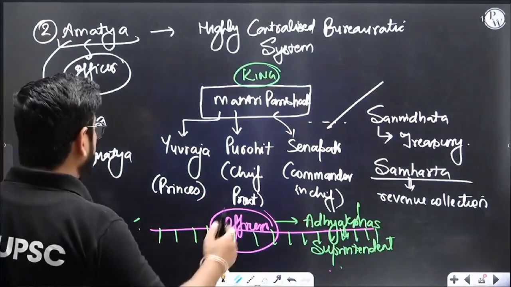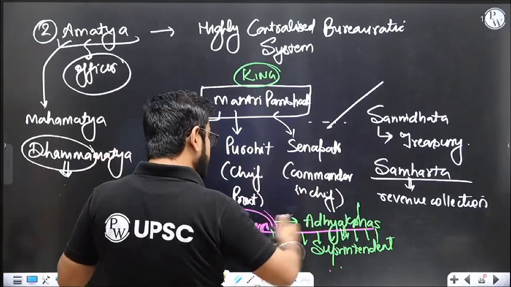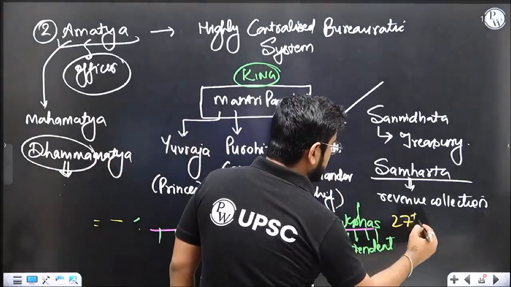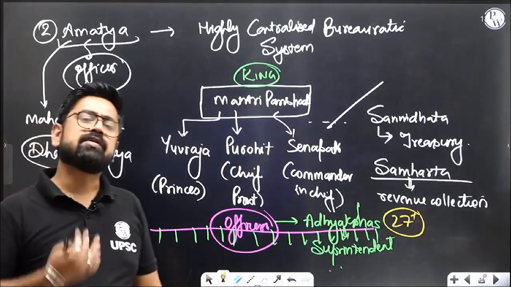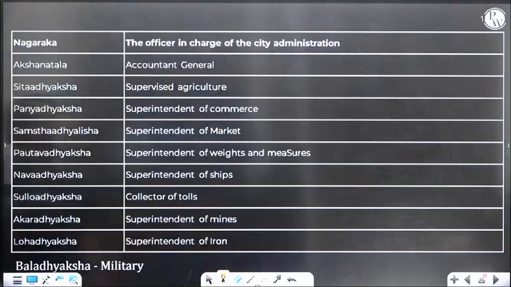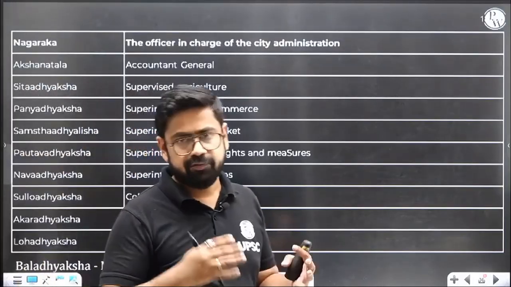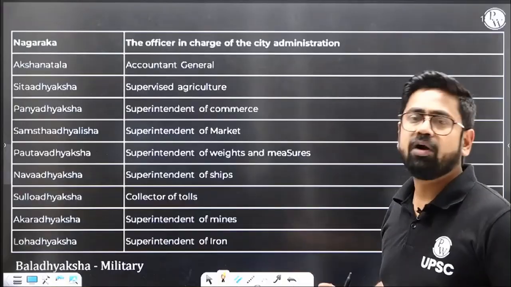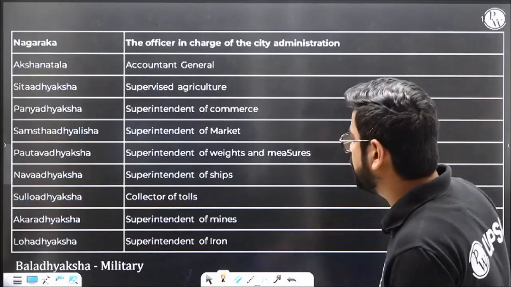So there is a huge bureaucratic system. They have ministers, and then there are a lot of departments, more than 27 departments. Everywhere you get some Adhyaksh, who handles this or that. Now, what type of Adhyakshas? I'm going through this list just to see what kind of bureaucracy this is and what things we can expect. Of course, we cannot mug this up right now.